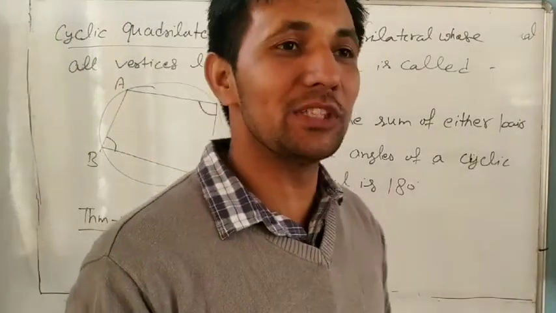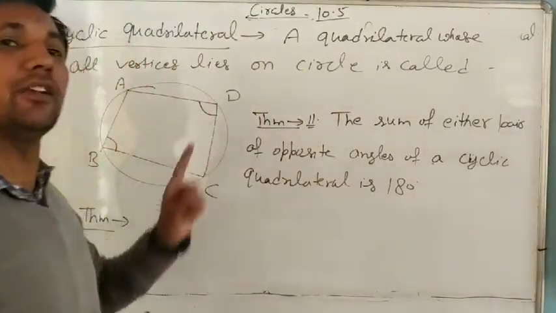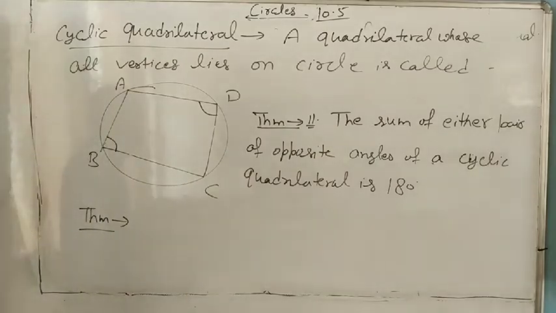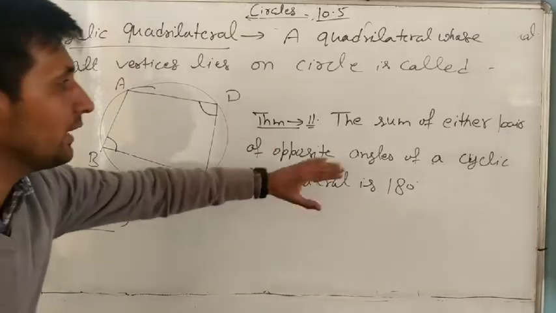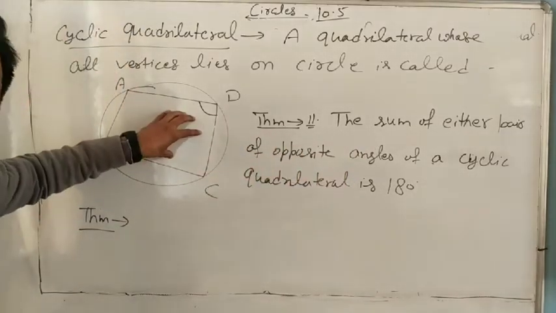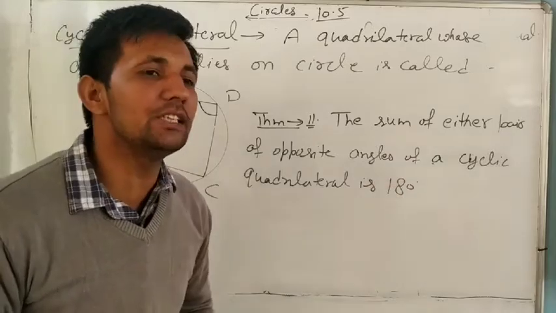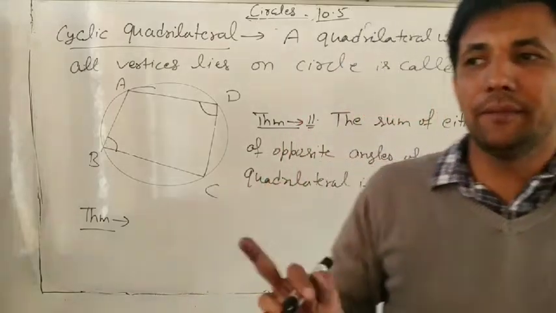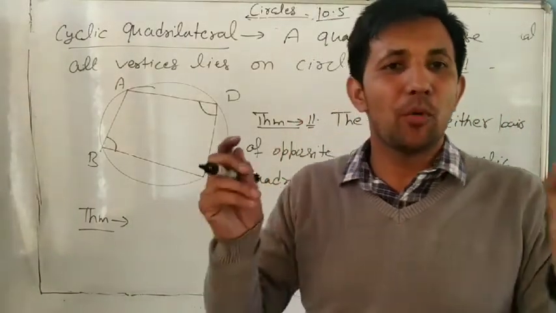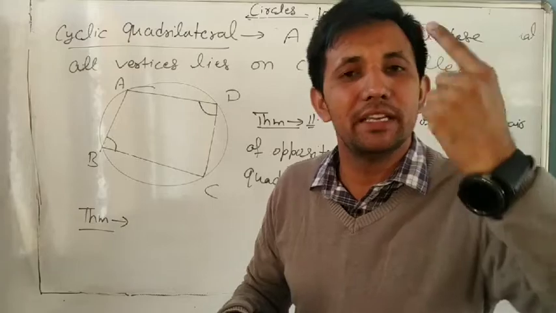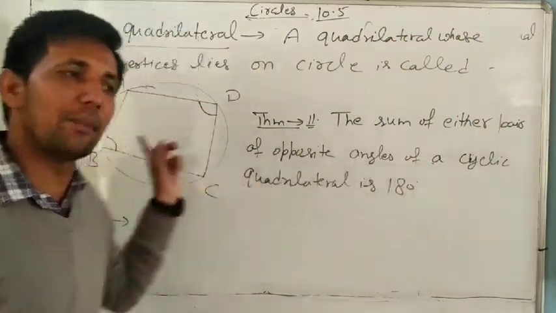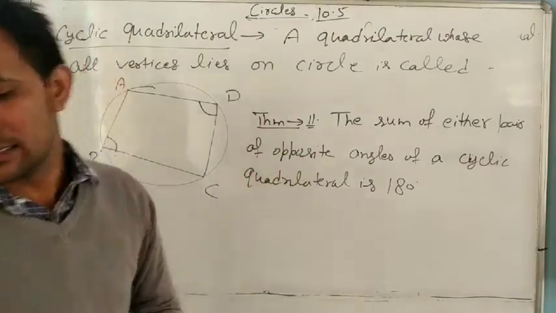But in a parallelogram, opposite angles are equal. This doesn't mean 90-90. No. If a cyclic quadrilateral is given, the sum of the opposite angles is 180. Next is the converse of this one. If in any quadrilateral the sum of opposite angles is 180, it means it is cyclic. If it is cyclic, then the sum is 180. If the sum of opposite angles is 180, it means it is cyclic.